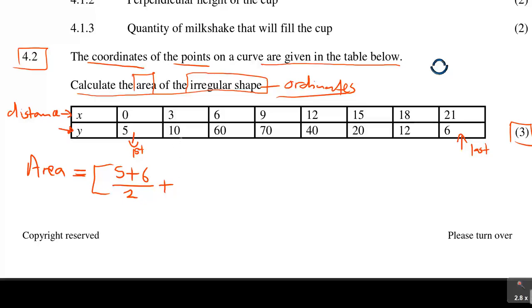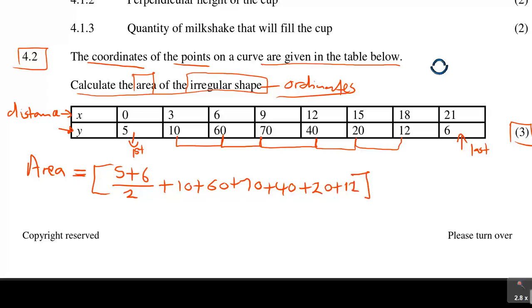So when you come here, you will have, now you are adding these ordinates. So what you have is plus 10 plus 60 plus 70 plus 40 plus 20 plus 12, right? And then close it, times distance between ordinates.